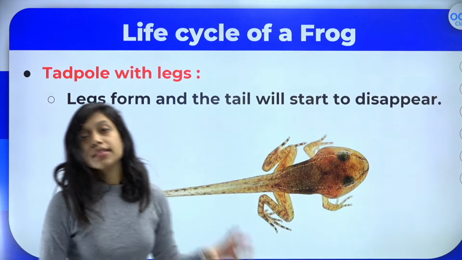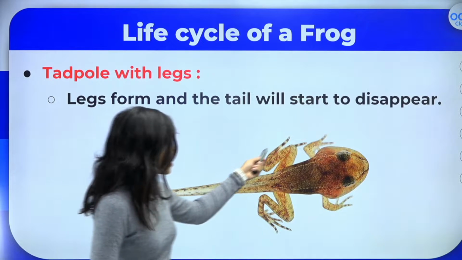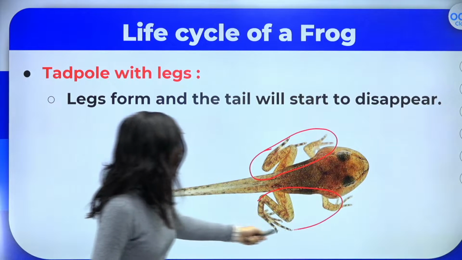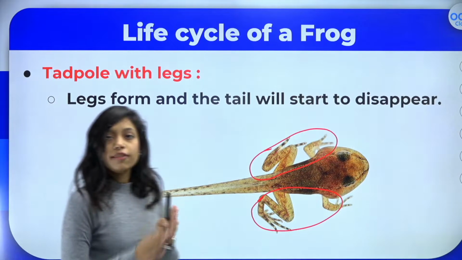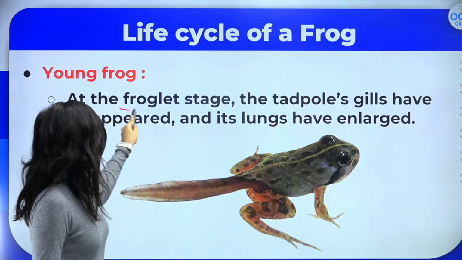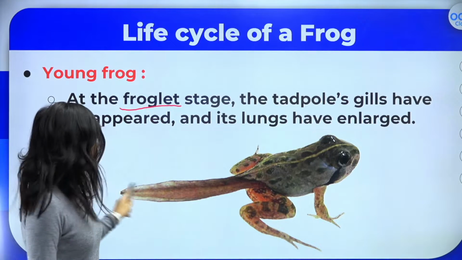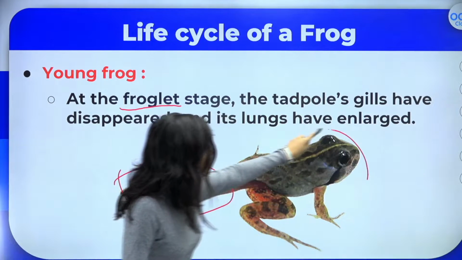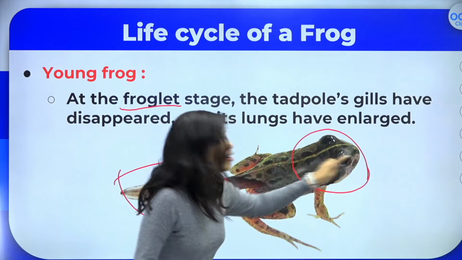After that, what happens? This tadpole will develop the legs. Can you see here? They are developing the legs, and the tail will start disappearing, and next is the young frog. This is called the froglet stage. As you can see here, the tail is almost disappeared and the face has turned like a frog face.